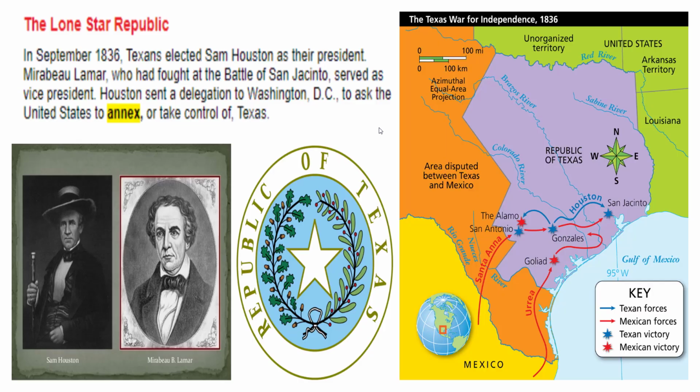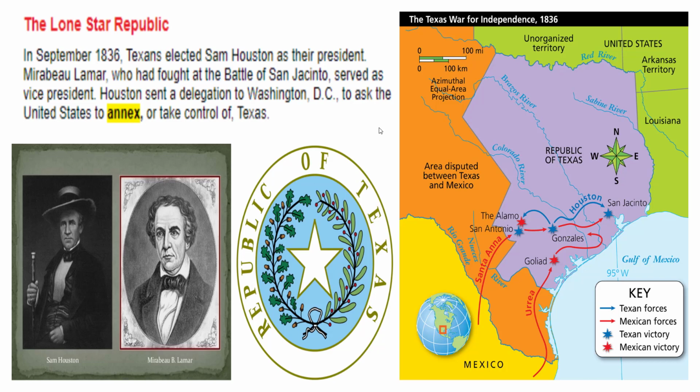The Lone Star Republic. In September 1836, Texans elected Sam Houston as their president. Mirabeau Lamar, who had fought at the Battle of San Jacinto, served as vice president, and they are pictured there at the bottom. Houston sent a delegation to Washington, D.C. to ask the United States to annex or take control of Texas.